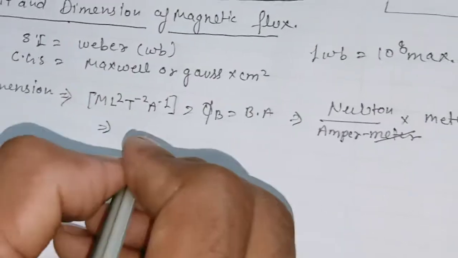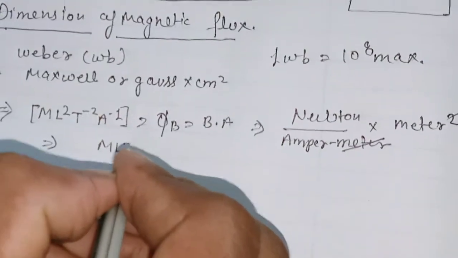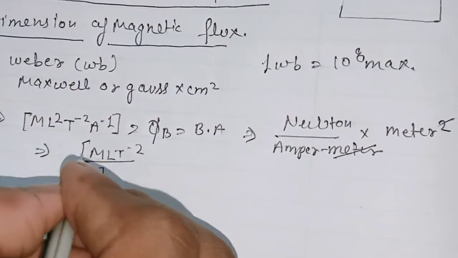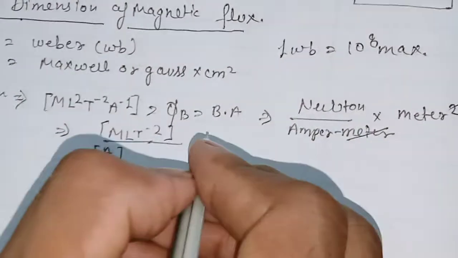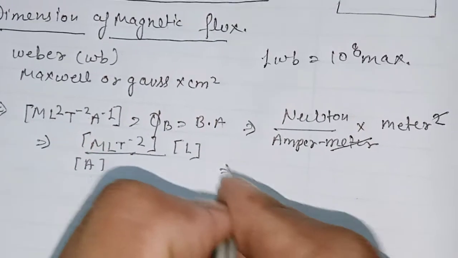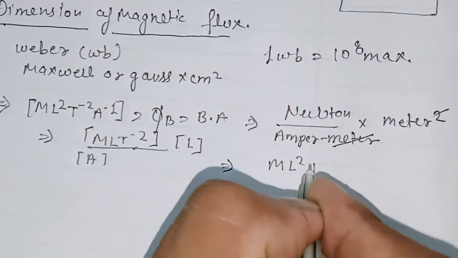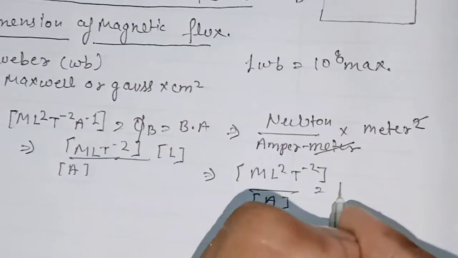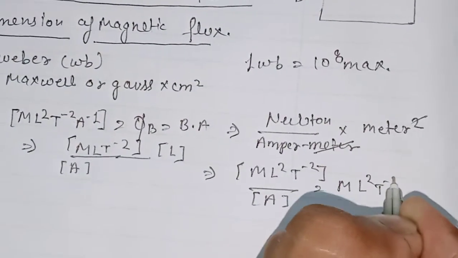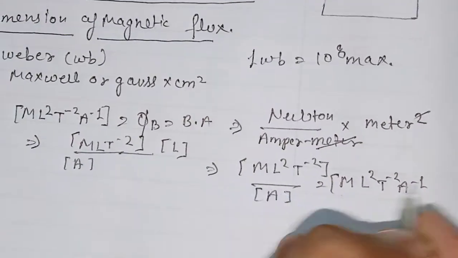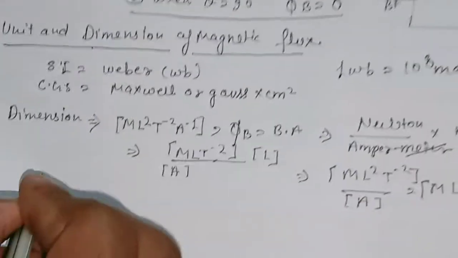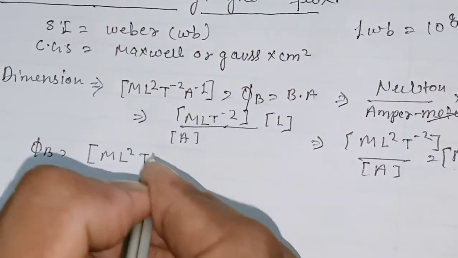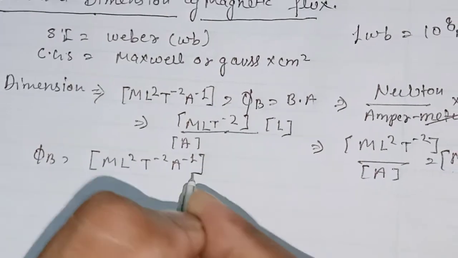The dimension of Newton is M L T power minus 2, upon A, and here meter means L. So M L square T power minus 2 upon A, that is M L square T power minus 2 A power minus 1. It is our proof. Dimension of phi B is M L square T power minus 2 A power minus 1.